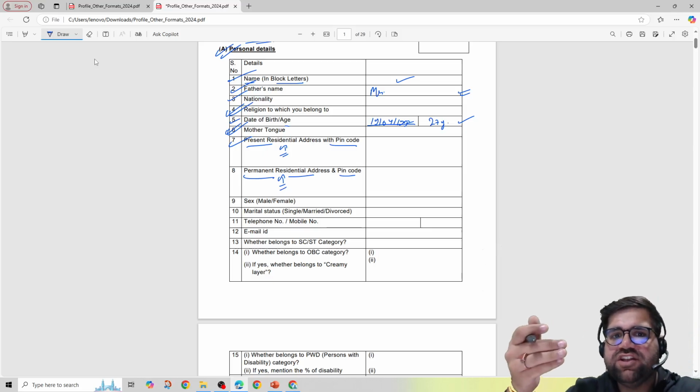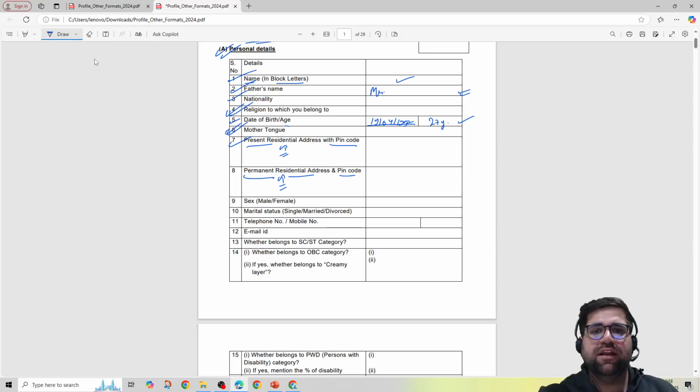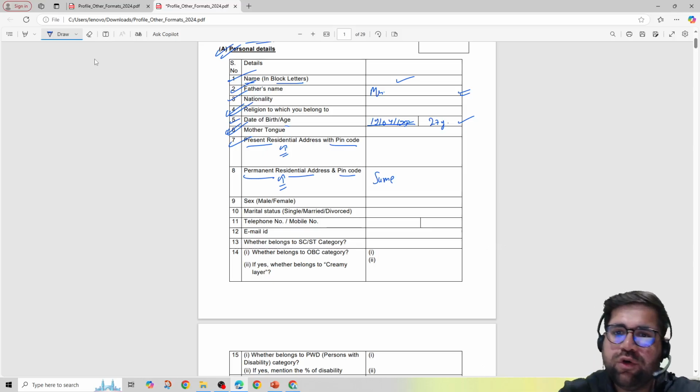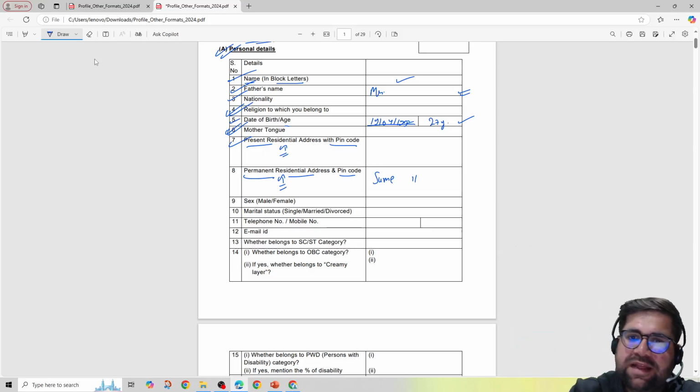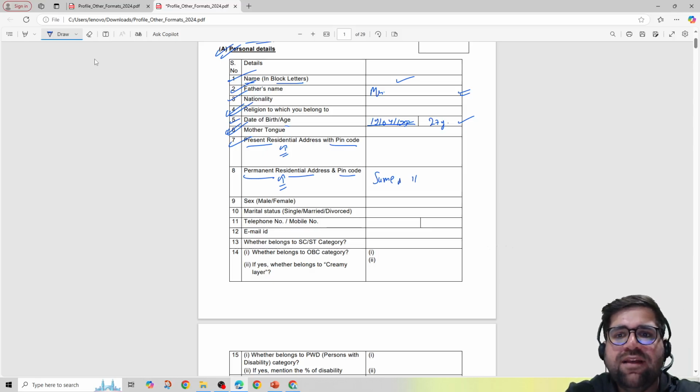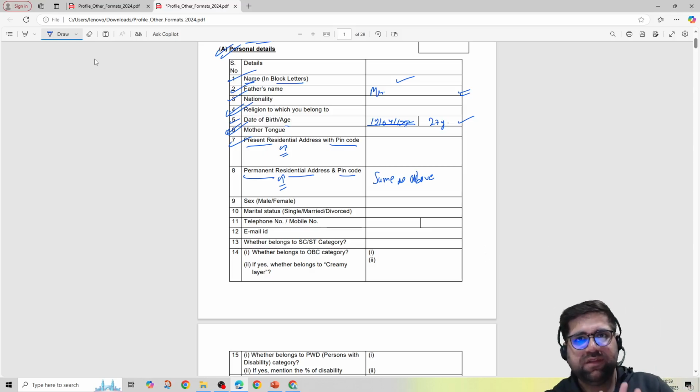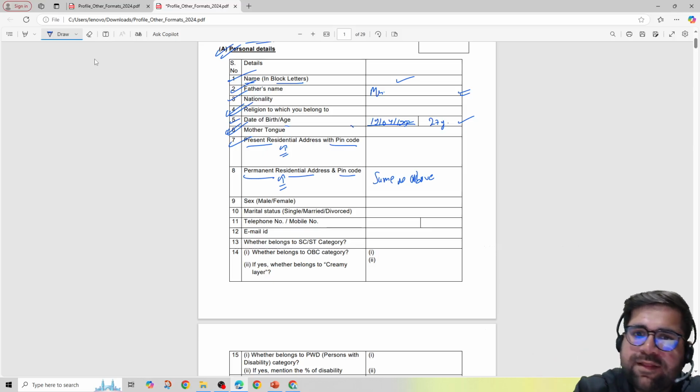Okay. And if you have any permanent address, that also you can write it over here. But if your residential address and permanent address are same, then over here you can write same as above. Do not do this like many students do, put two lines which show that it is same. Rather you have to write in full over here, same as above. Okay. If the residential and permanent address are same, then only do it. But if they are different, then you have to write full with pin code.